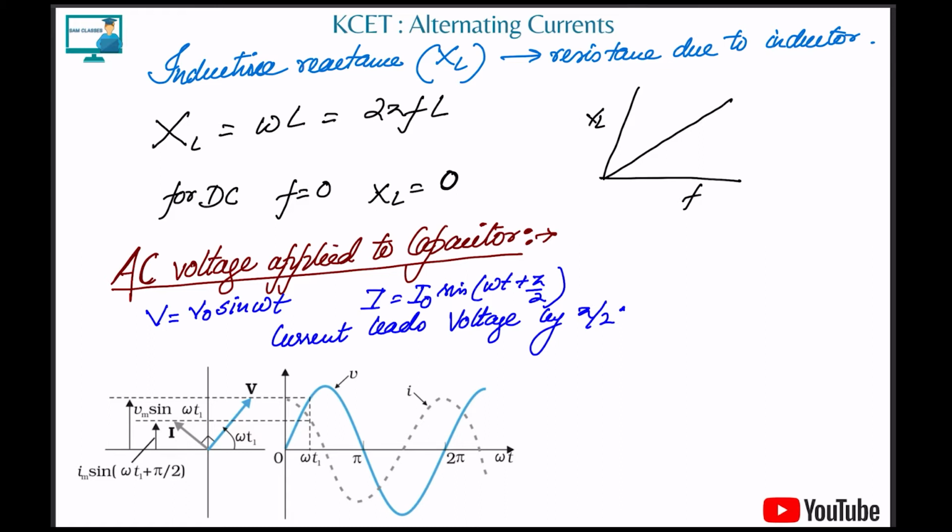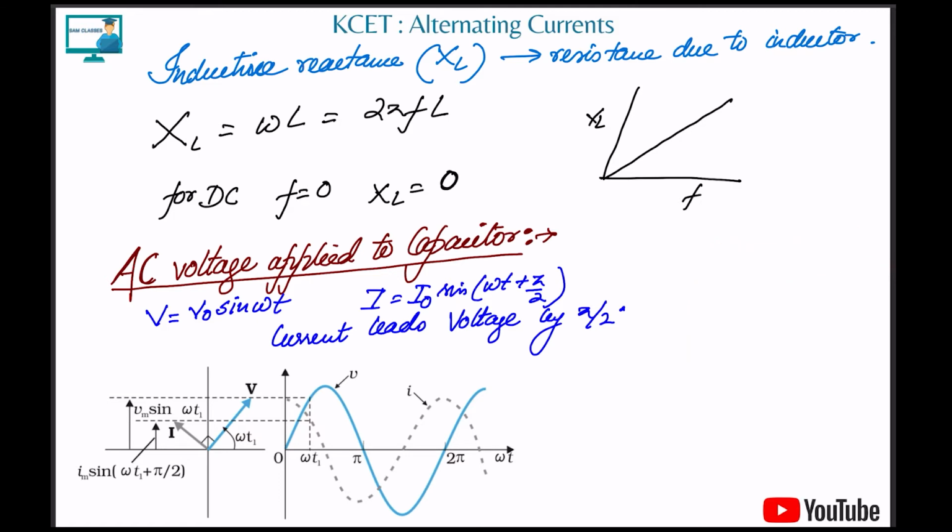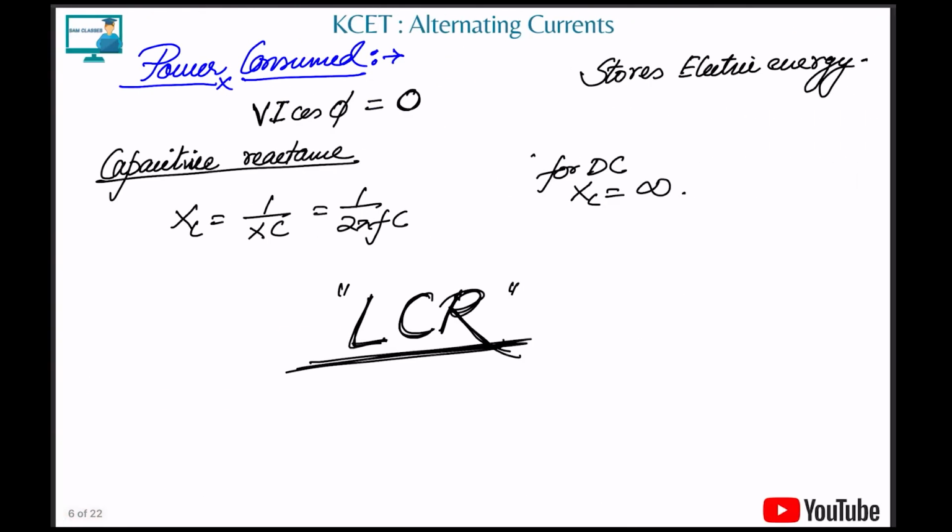See, we got three circuits. First, in a resistor, V and I are in the same phase. In an inductor, voltage leads by 90 degrees, and in a capacitor, current leads the voltage by 90 degrees. That's it. Clear? Coming to the next part, again power consumed is equal to VI cos phi, where the angle between them is 90 degrees, so power consumed is 0.